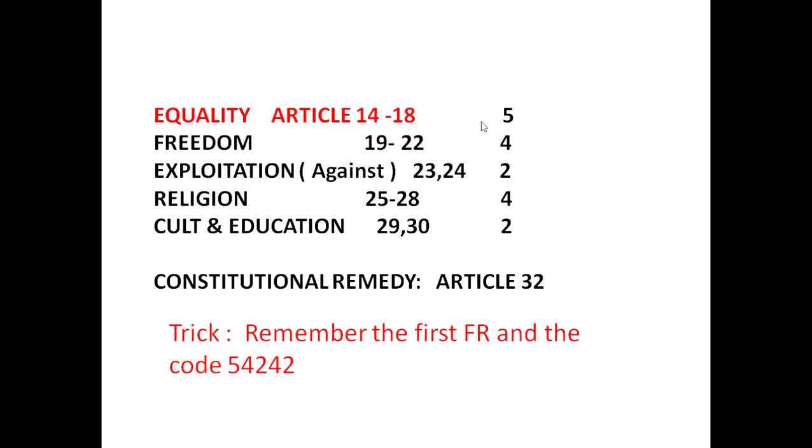5 is nothing but the number of articles. From 14 up to 18, if you count how many articles will there be? 5, isn't it? 14, 15, 16, 17, 18. Again, from 19 to 22, how many articles will be there? 4: 19, 20, 21, 22. The same way here, 23 to 24 is 2, then 4, 2.